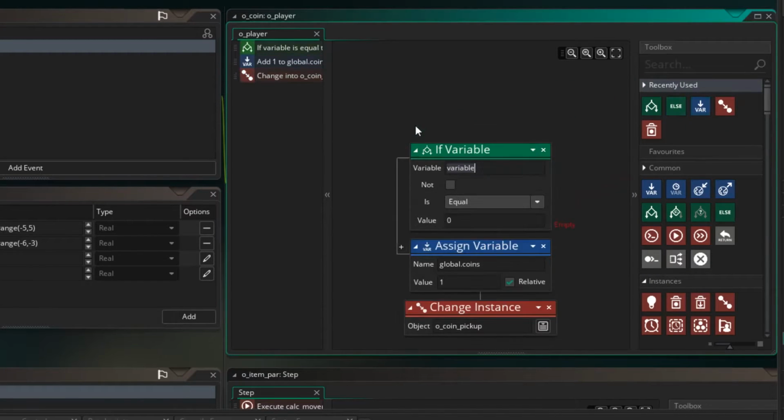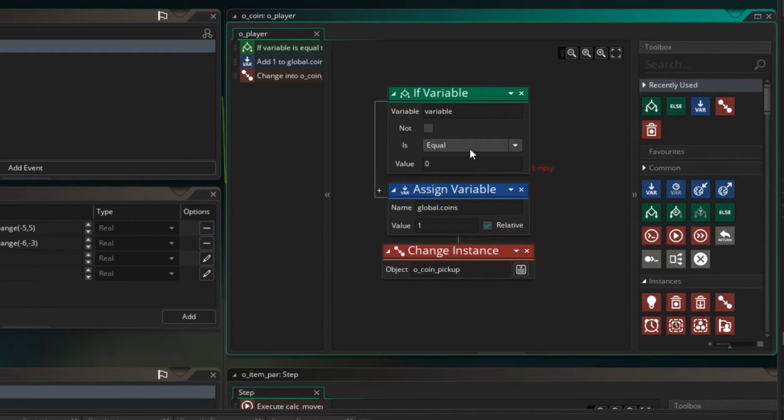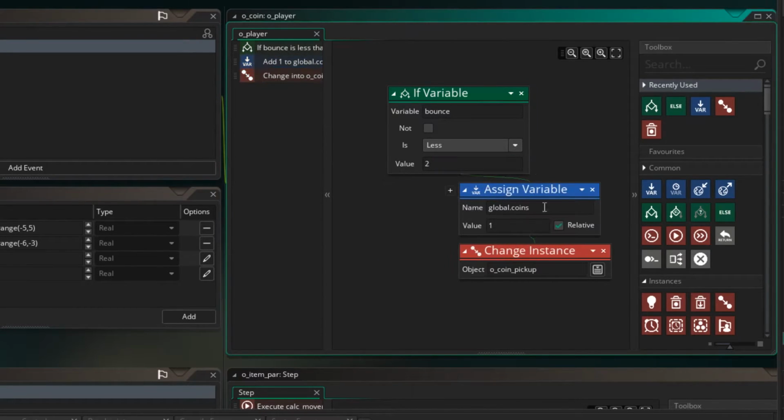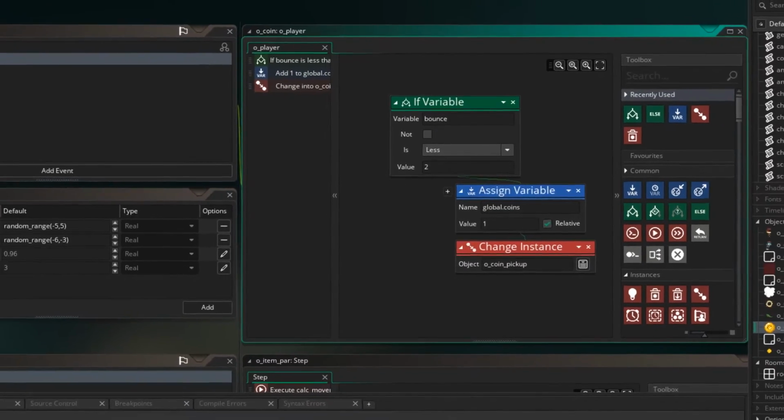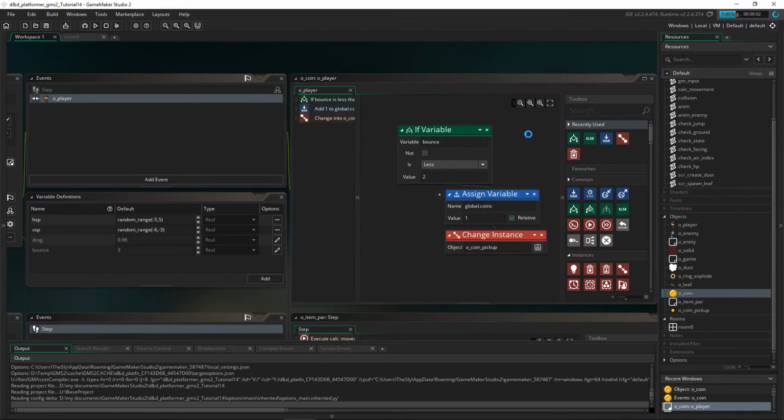So let's look at this. Let's put an if check in here, and we'll say if our bounce is, let's say, less than 2, then we want to allow the change to happen. We want to allow the coins to be added, and we want to allow the pickup icons or pickup graphic to play. So let's test that out. Press play.